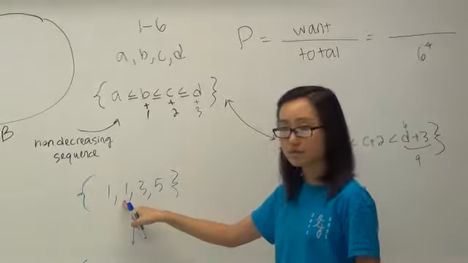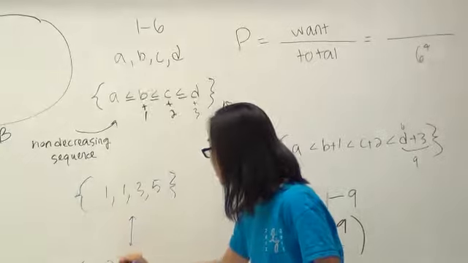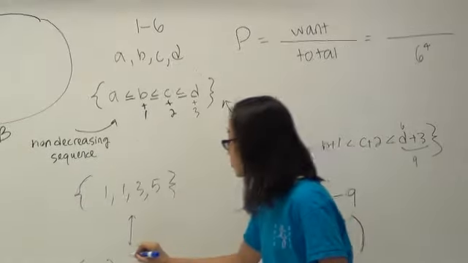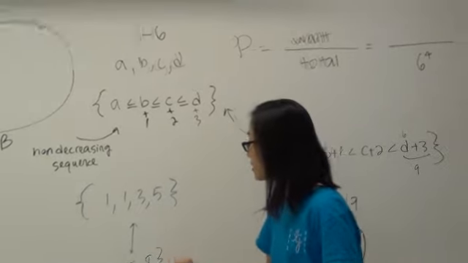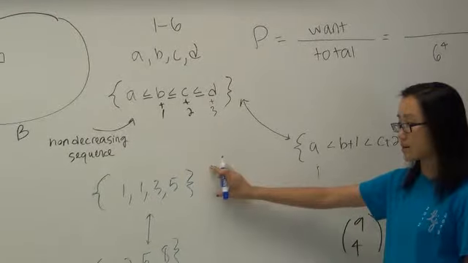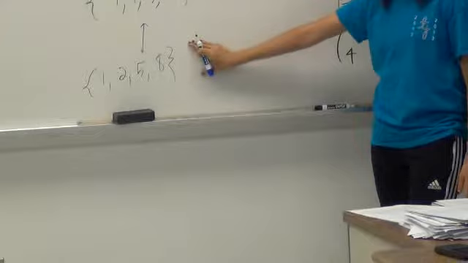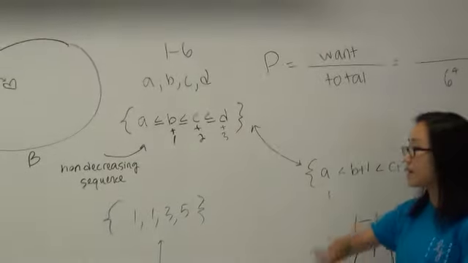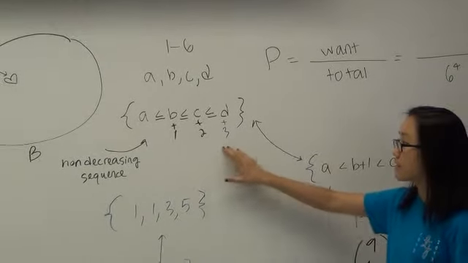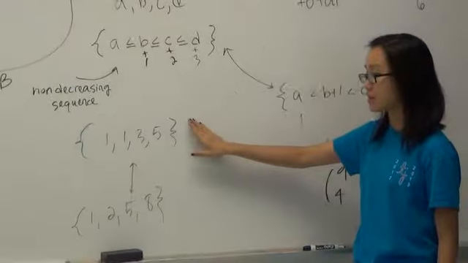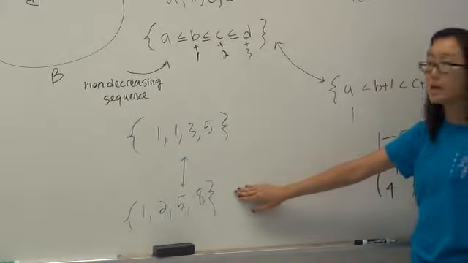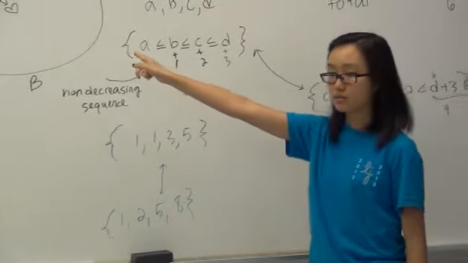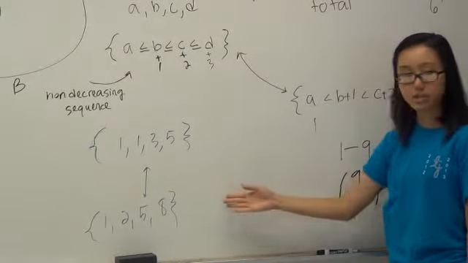What is this turning to? 2, 5, 8. Good. So do you guys see how this is a non-decreasing sequence and this is an increasing sequence? And every element in this set of non-decreasing sequences has a sister in the set of increasing sequences. And that is a one-to-one mapping, which is called a bijection.